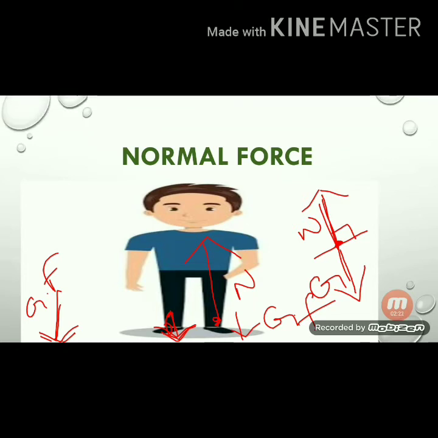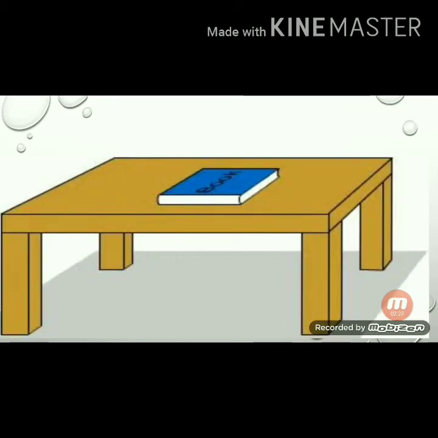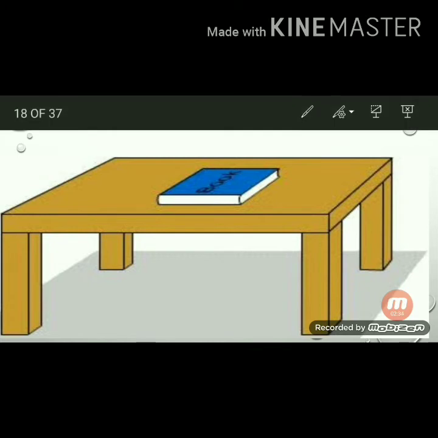Let us see another example. Here a book is on the table. If there is no table, what will happen? The book will fall to the earth. So here the table is supporting the book. Here there are two forces acting on the book. First force, we know what that is? Gravitational force. Gravitational force always acts on the body. It pulls the object towards the earth.